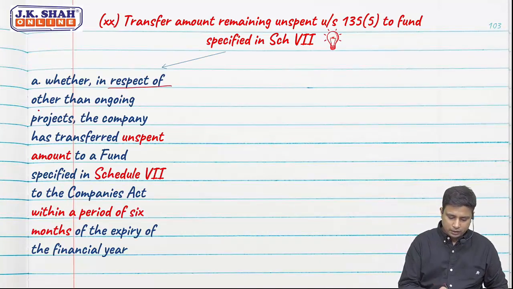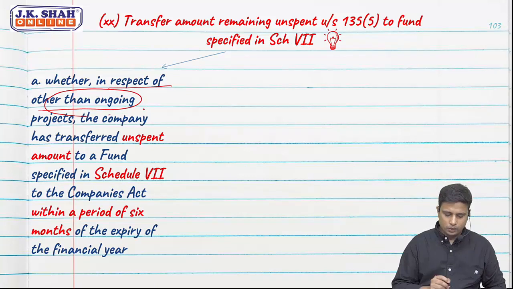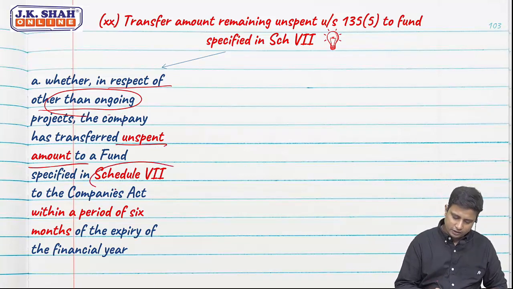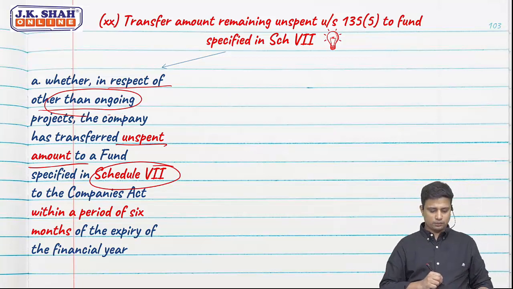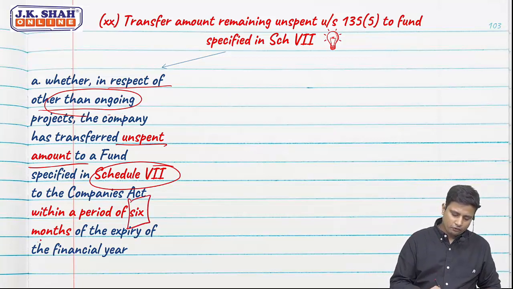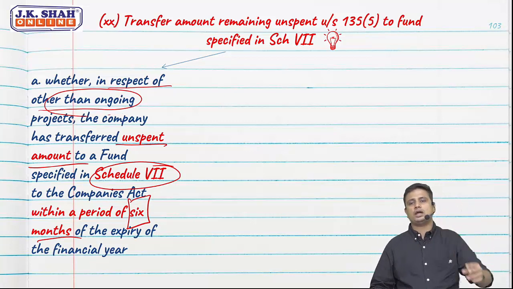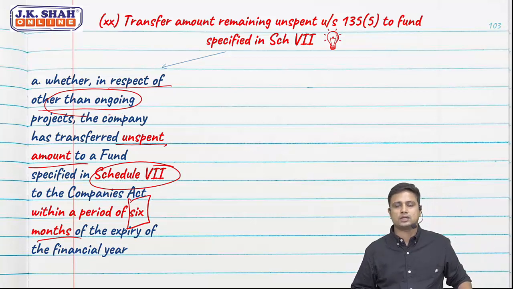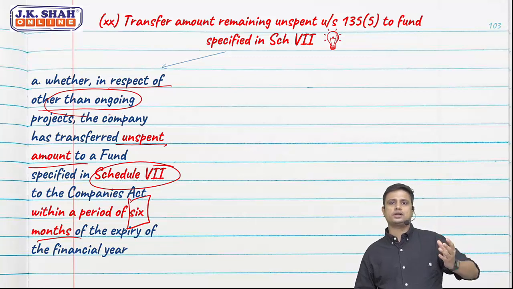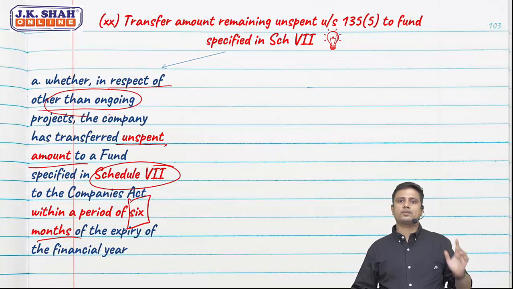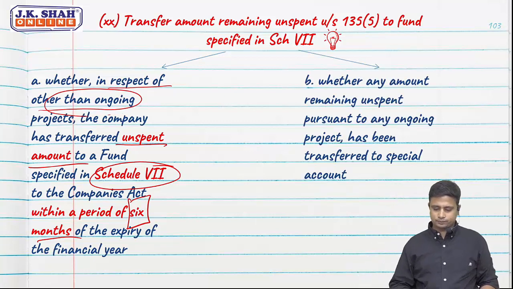Whether, in respect of other than ongoing projects, the company has transferred the unspent amount to a fund specified in schedule 7 to the Companies Act within a period of 6 months of the expiry of the financial year. So in case we are unable to spend that 2% in this financial year, we need to transfer it to a fund specified in schedule 7 in how much time? Within 6 months from the end of the financial year.